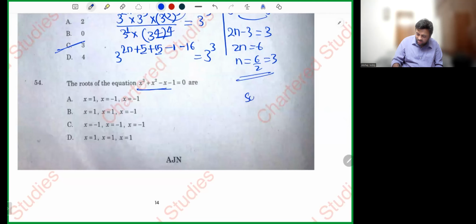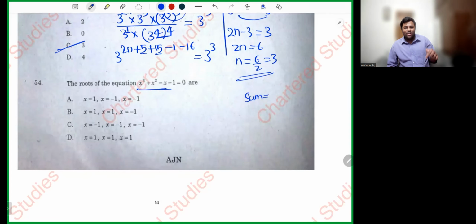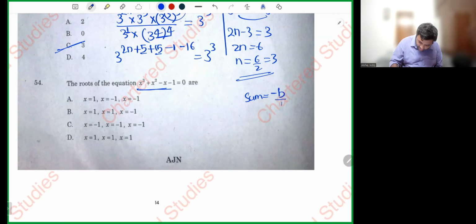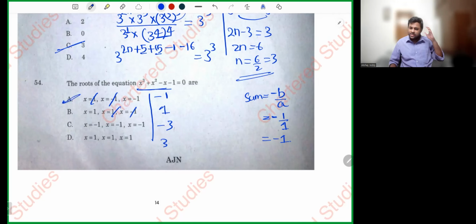What is the sum of roots of the cubic equation? Again, this is repeated 2 times, my dear friends. I guess this question is given only to give you confidence. Let me tell you, if this comes in the examination, I will dance. Sum is minus b by a. Minus 1 by 1, minus 1. Cancel, cancel. Minus 1. Cancel, cancel. 1 minus 3, 3. Option A is satisfied. So what is the answer? Simply, the answer is option A.